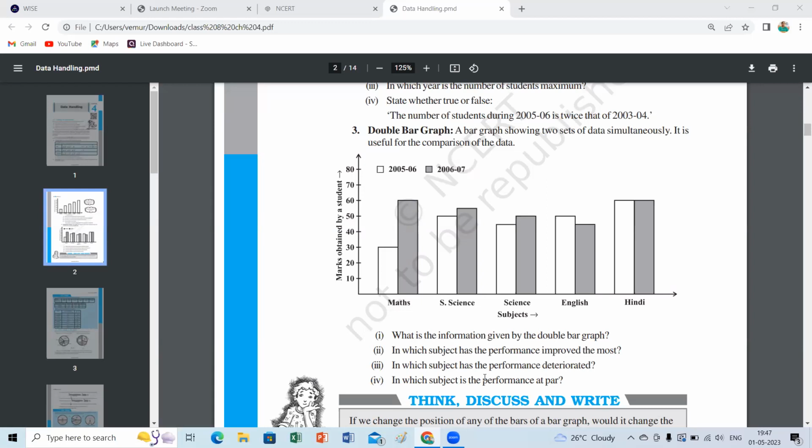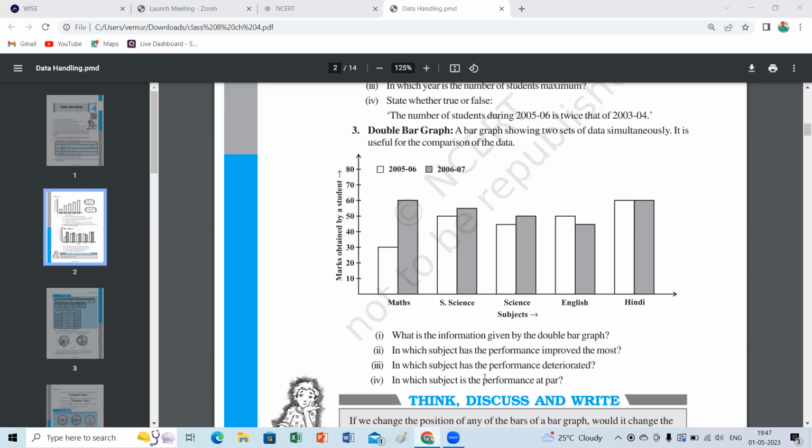Coming to the second one, in which subject has performance improved the most? Maths. Most improvement in maths. Why? Because if you see the academic year 2005 to 6, the marks scored by the students is absolutely 30 marks. What happened in 2006 to 7?